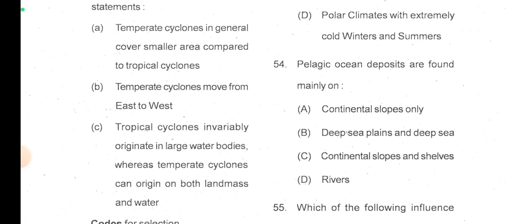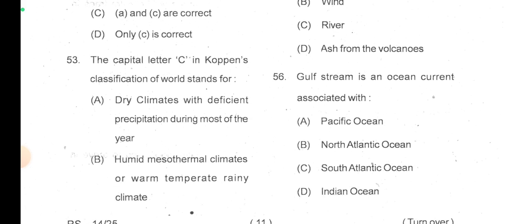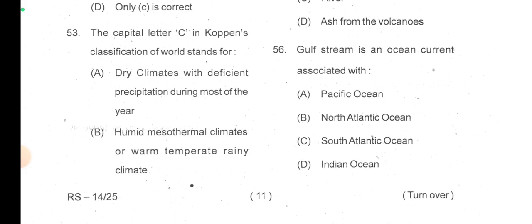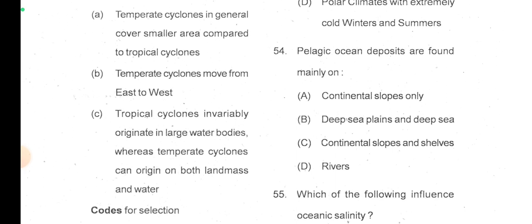By the way, I think K is the polar climate, sorry, C is asked, so A, B, C. The capital letter C in Köppen's classification of world stands for... okay, I need to check it.